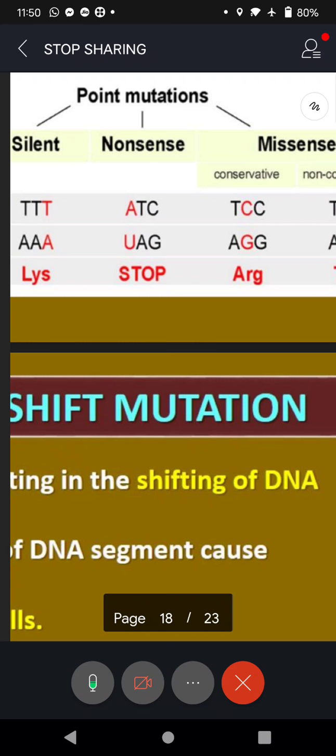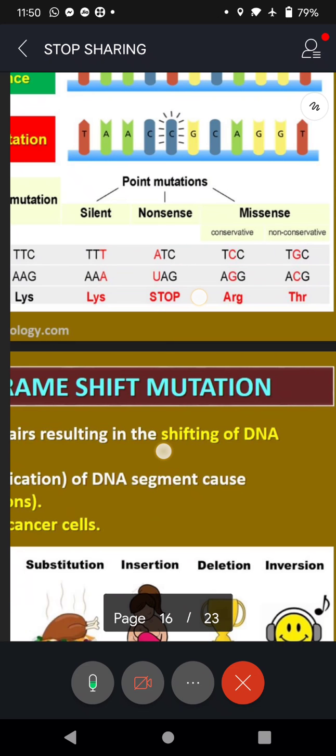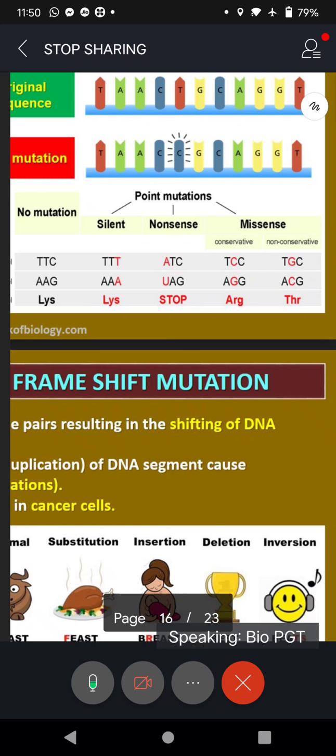Nitrogenous bases present in DNA and in mRNA pair each other, resulting in particular amino acid production. Like lysine is an amino acid, arginine is an amino acid. When amino acids that are formed like this, they combine in different ways.